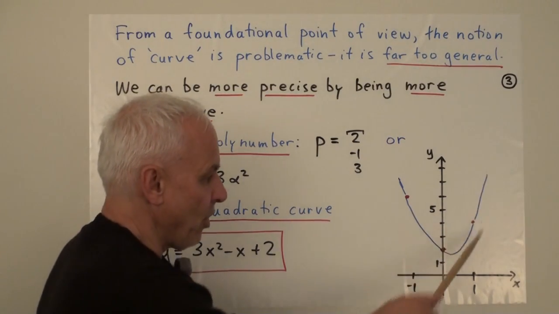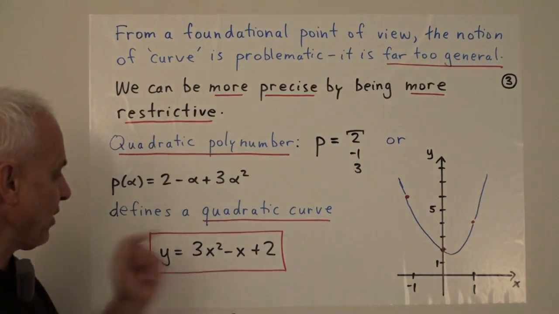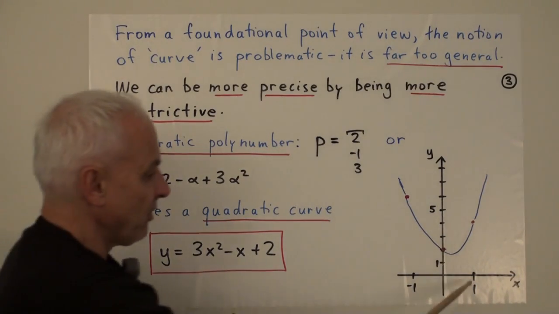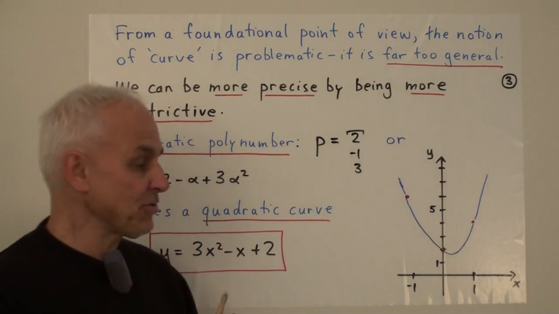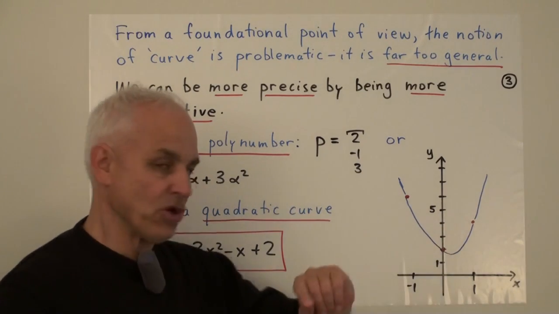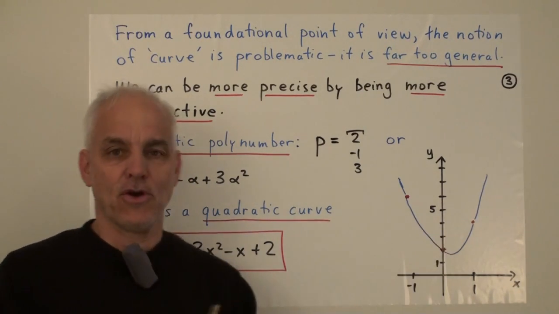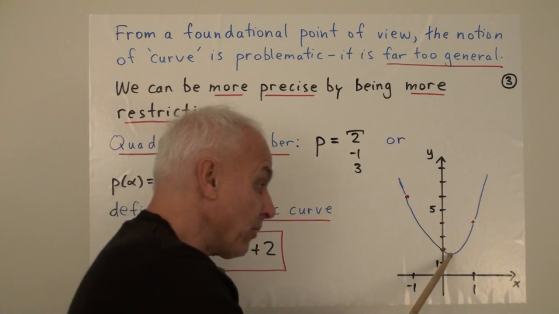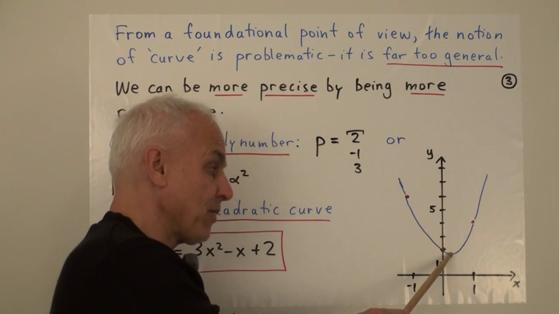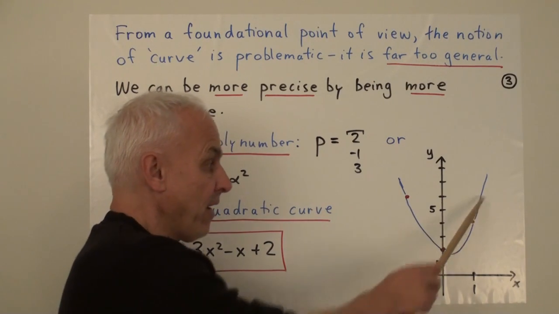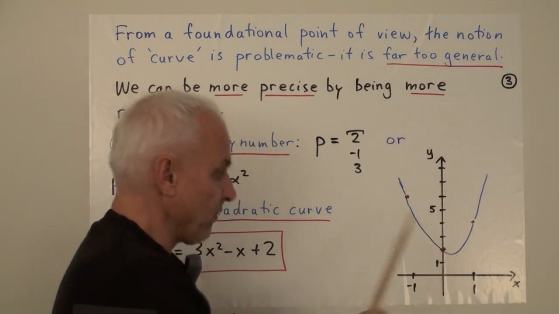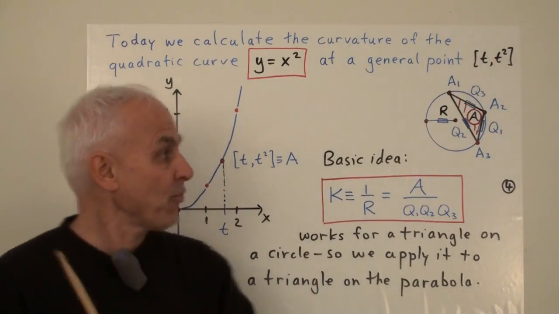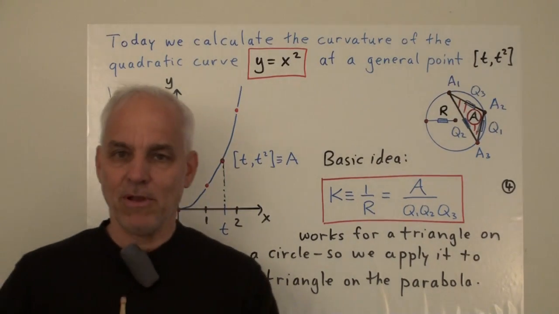It's, as we all know, a parabola opening upwards because that coefficient is positive, and it goes through a few points that we can plot. Okay, so we are going to be a little bit more restrictive. We're going to be interested in trying to figure out what the curvature of such a quadratic curve is. Of course, it's going to depend on which point we choose. Obviously, the curve is a little bit more curved here than somewhere up here. Here it's getting a little bit more straight. Here it's quite curved.